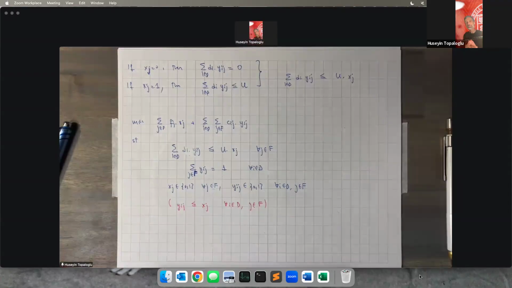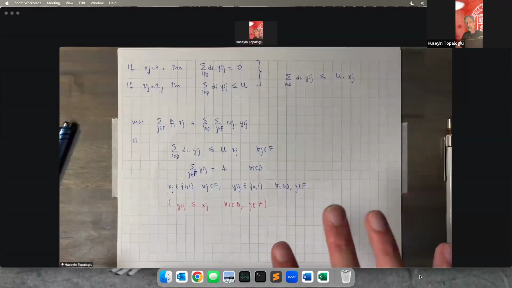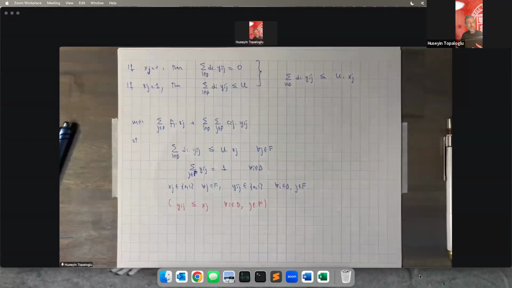Okay, these are two variants of the facility location problem, uncapacitated and capacitated, and there are a bazillion different variants of the facility location problem. People have looked at them under different scenarios, different capacity constraints, and so on and so forth. But once you understand these two formulations, you can come up with all kinds of other variants of the facility location problem as well.